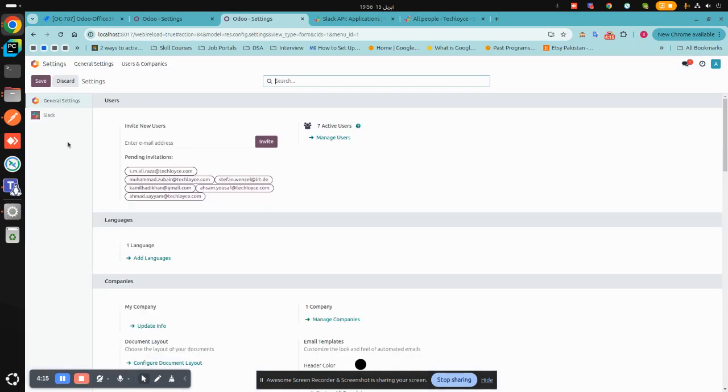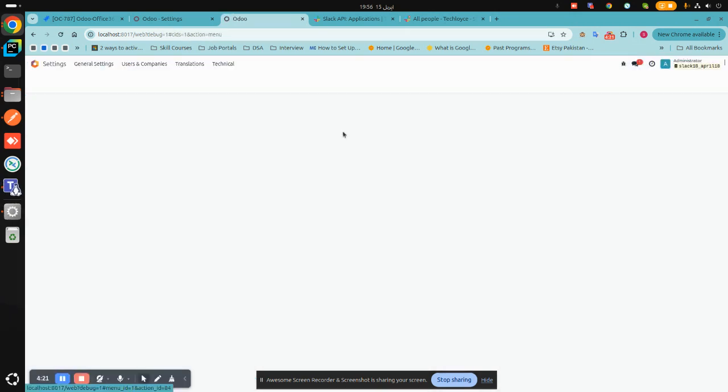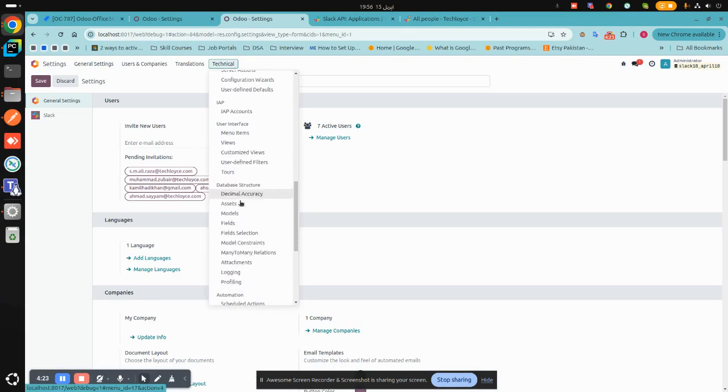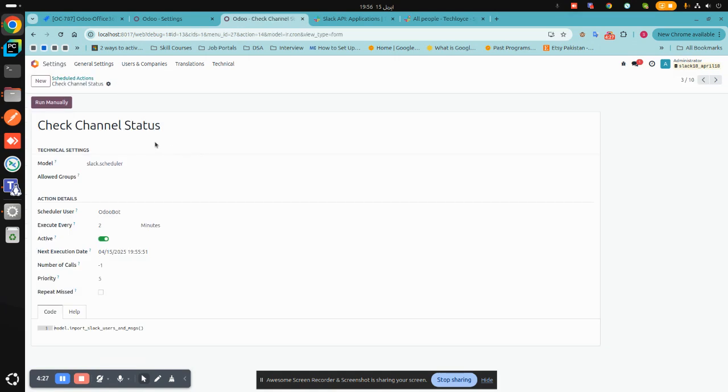You can change that by activating the developer mode, going to Settings again, Technical, and Scheduled Actions. This is the action that will add the Slack users and messages from Slack. I set a time interval of 2 minutes.